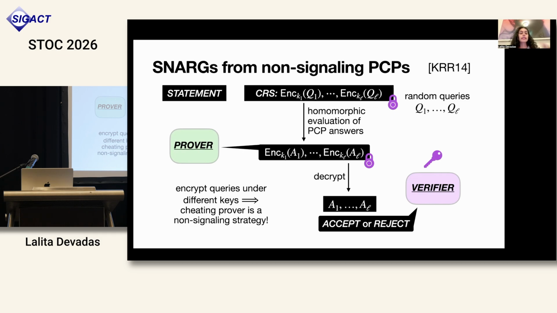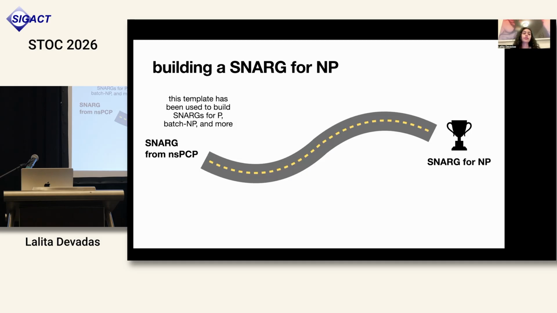Okay, so this is the general template for how we'll construct SNARGs from non-signaling PCPs. This template has been used to construct SNARGs for P, SNARGs for batch NP, and more, including NTISP and other classes. However, there is a barrier, or at least one of several barriers along the road to using this template to constructing a SNARG for NP.